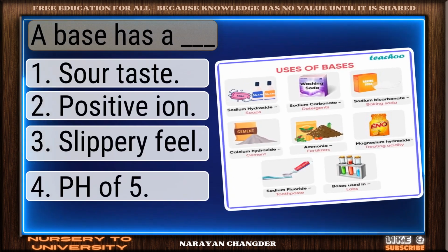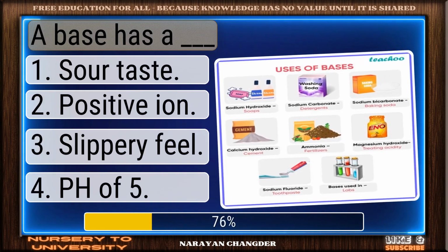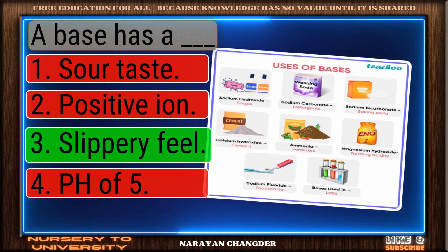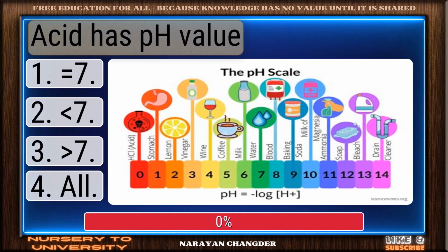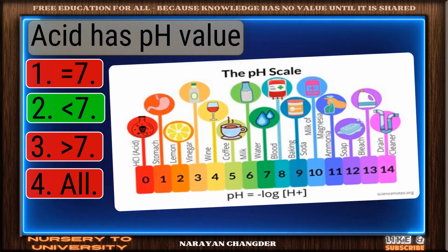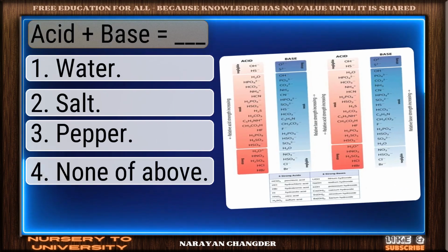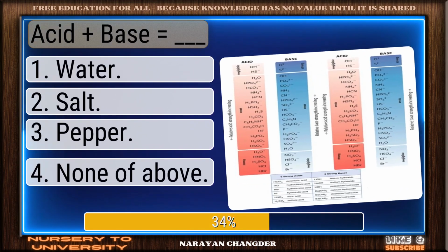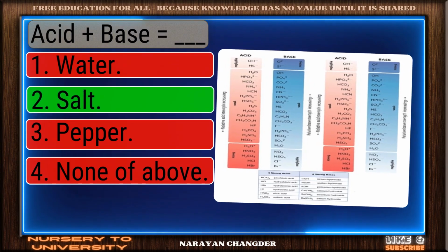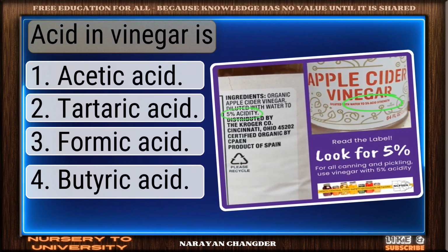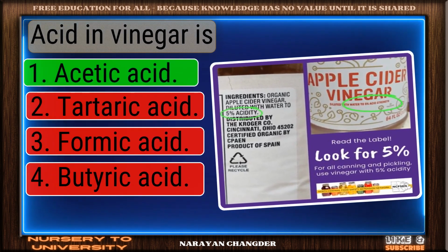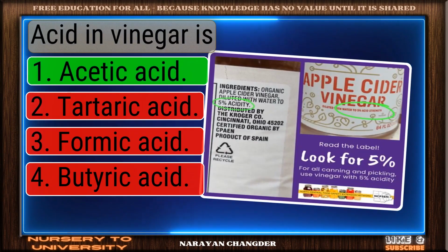A base has a dash. Excellent choice. Slippery feel is the right answer. Acid has pH value. Clear logic. Your choice, below 7, is sound. Acid plus base equal to dash. Solid response. Salt is a valid choice. Acid in vinegar is. Great job. Acetic acid is the accurate answer.